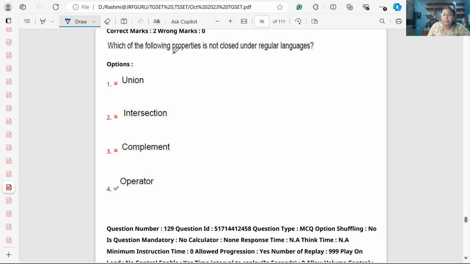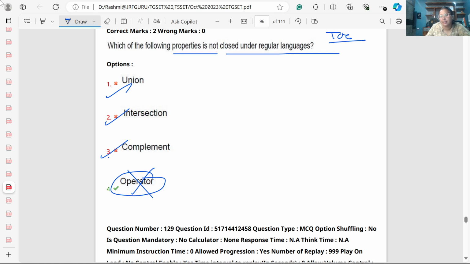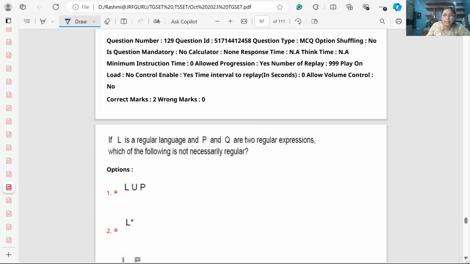Which of the following properties is not closed under regular languages? Now we are at TOC. A regular language is closed under union, intersection, complement, and even all the operations. But there is no property like that operator, even in TOC. So a regular language cannot be closed under that operator.